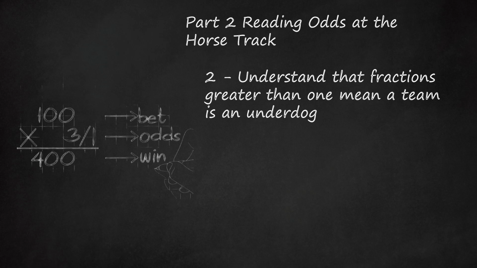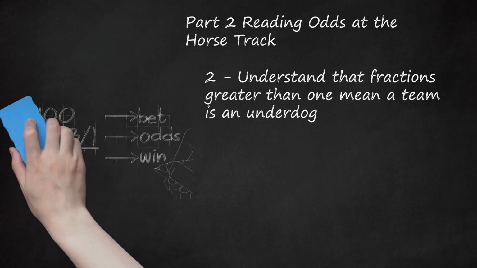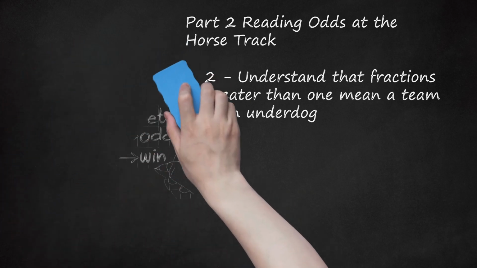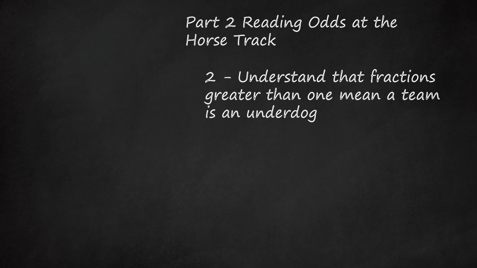For example, if odds are 3/1 for the Cowboys this Sunday, then it is 3 times more likely that they will lose than win. Odds of 3/1 indicate that if you bet $100, you will win $400, the original amount of your bet plus the profit. Odds of 1/3 will win you $33 on a $100 bet, or $133.